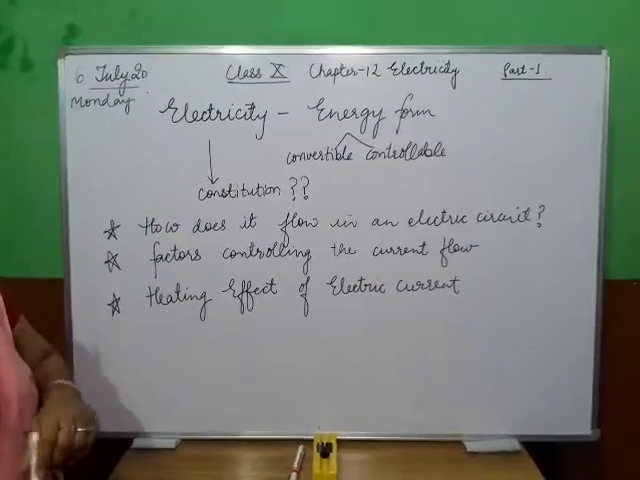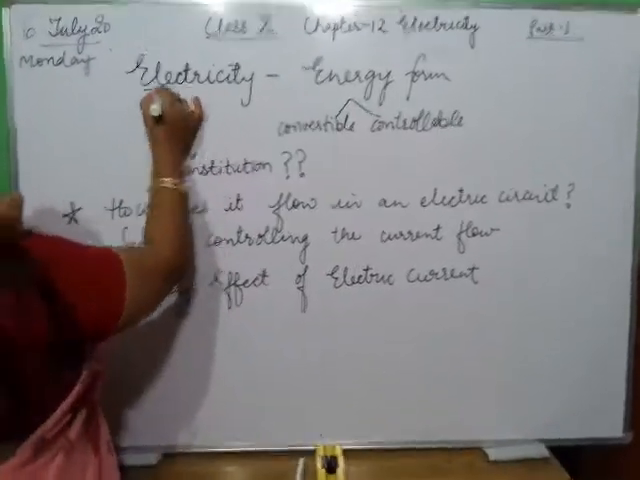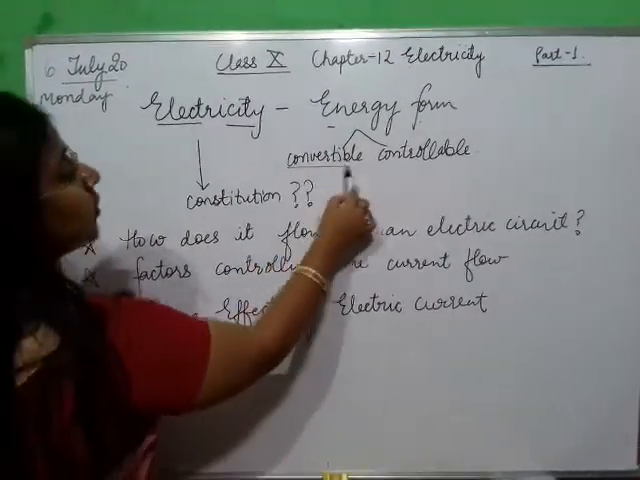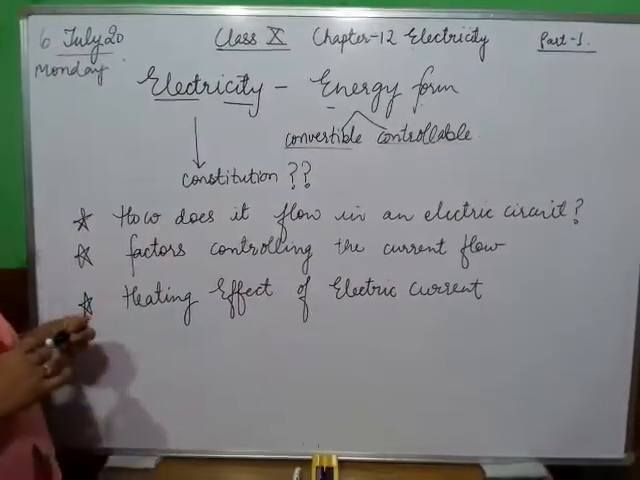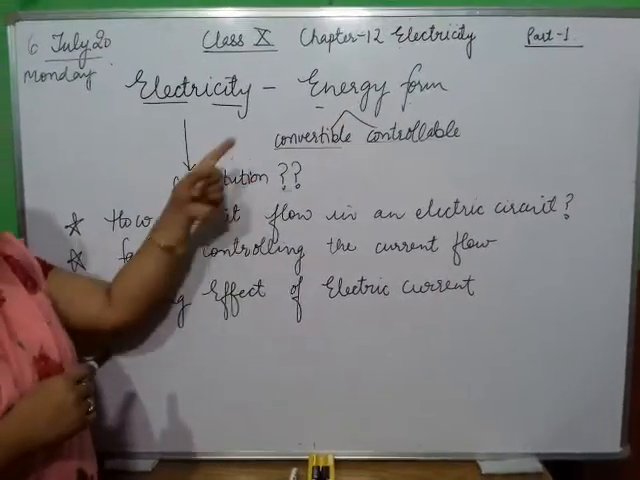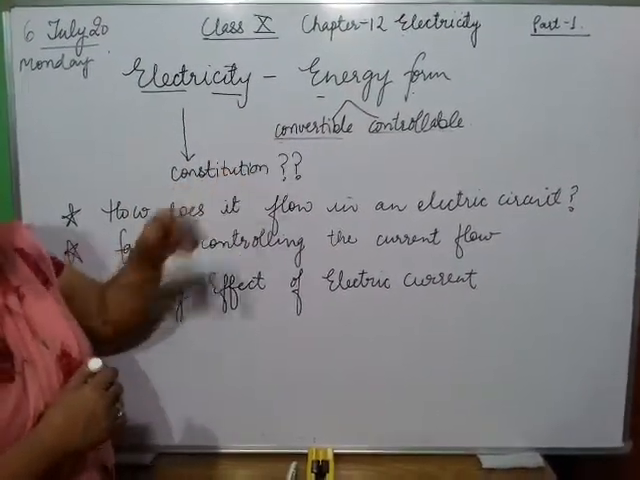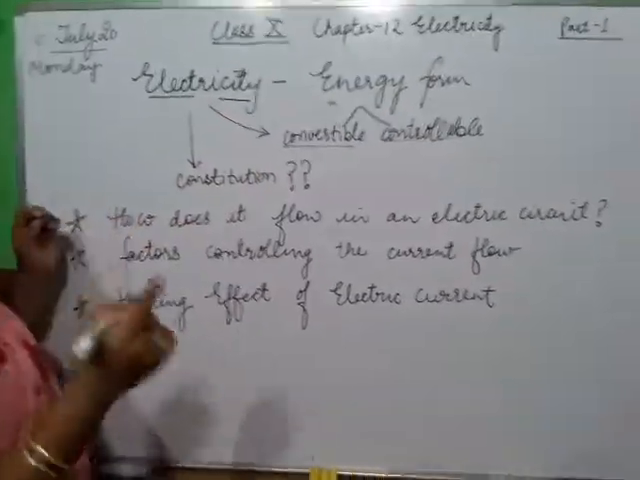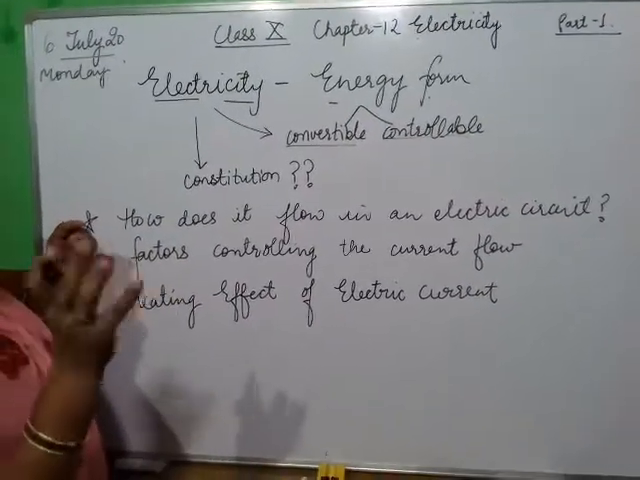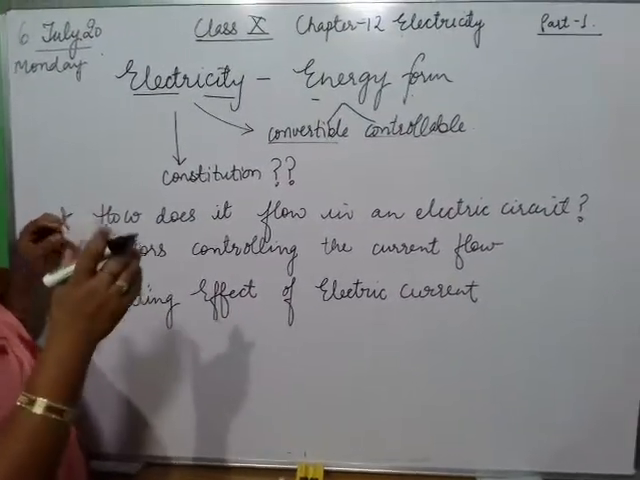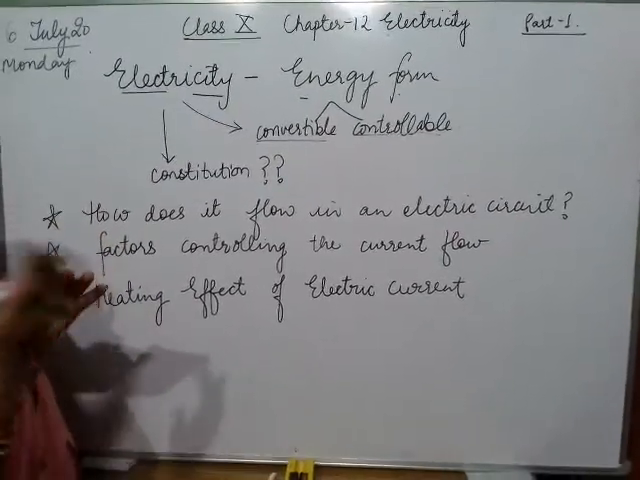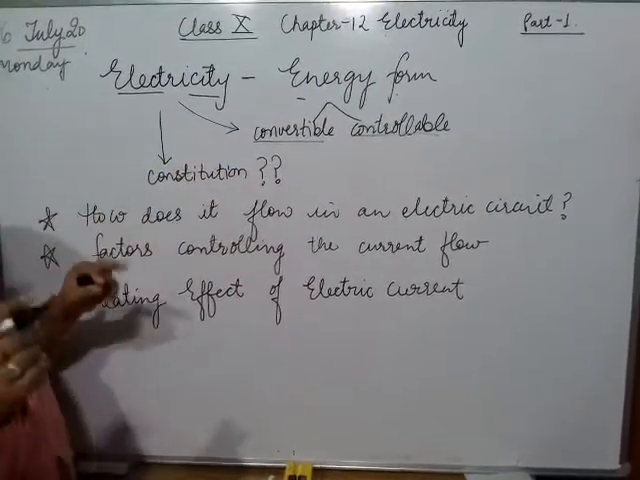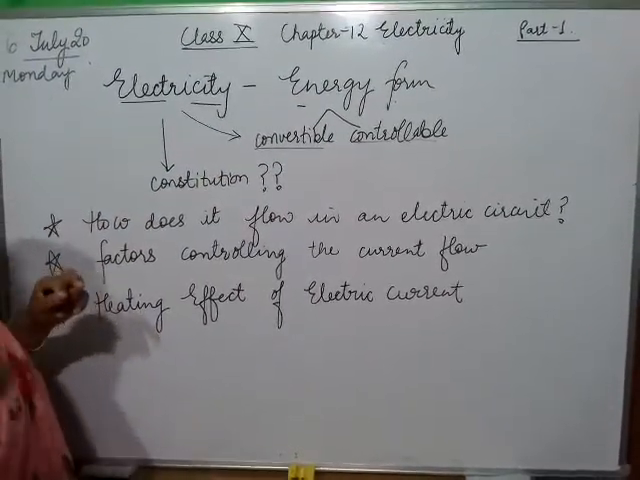It is a form of energy, basically. So electricity is the energy form which is convertible as well as controllable, or we can say electricity is the controllable and convertible form of energy. How convertible? When the fan moves, the electricity makes the fan move. Movement is related to mechanical work, so electrical energy is being converted to the movement of the fan, that is mechanical energy.